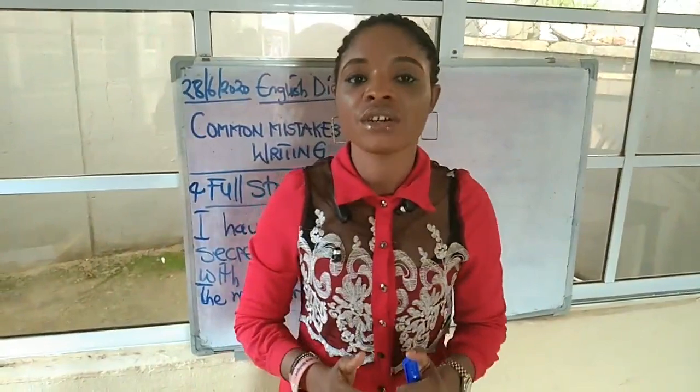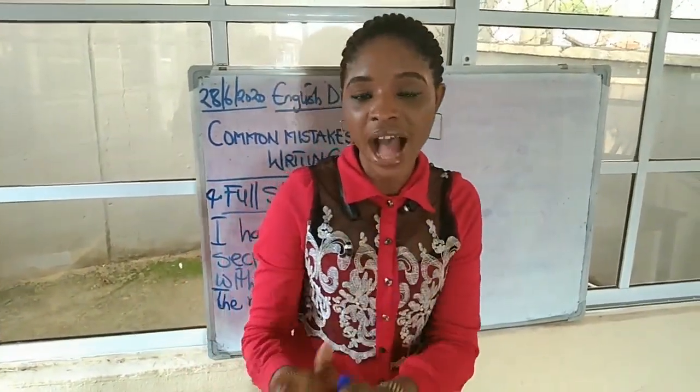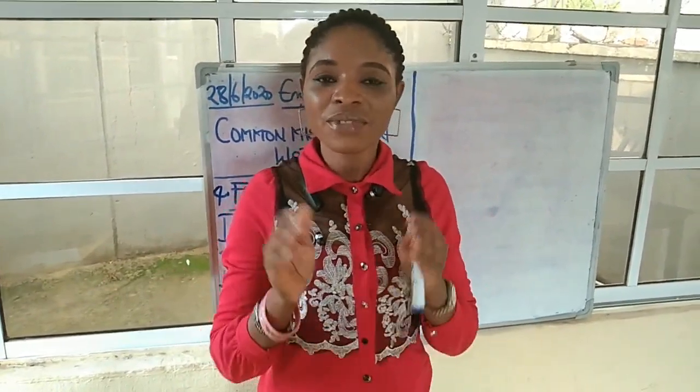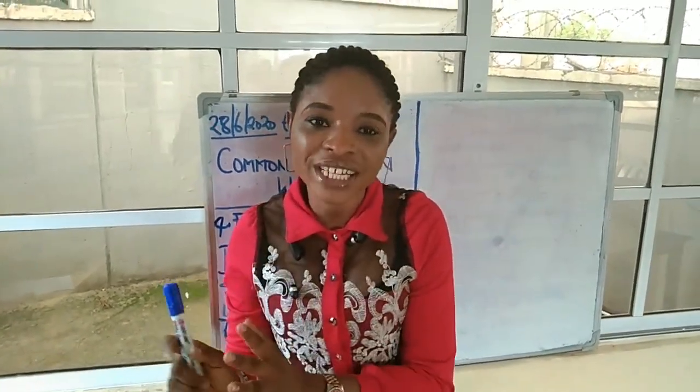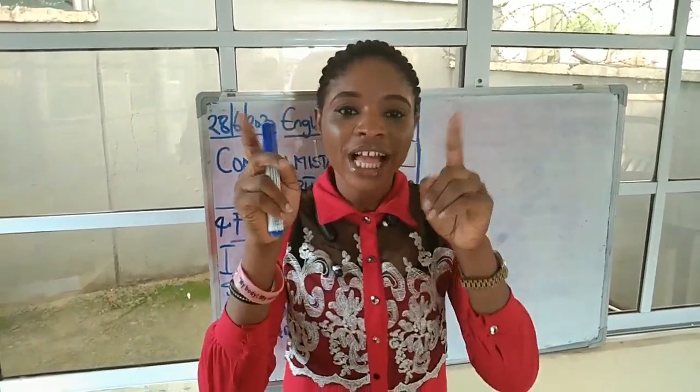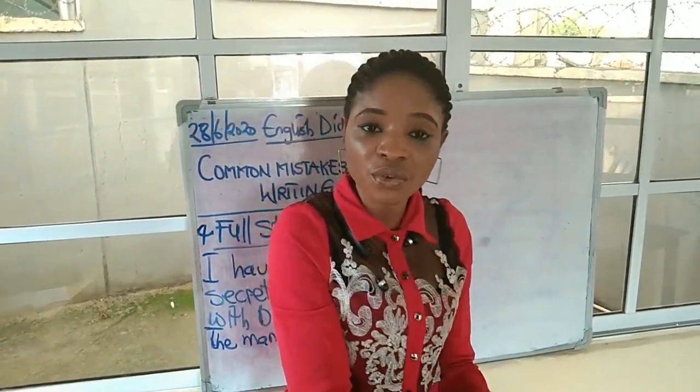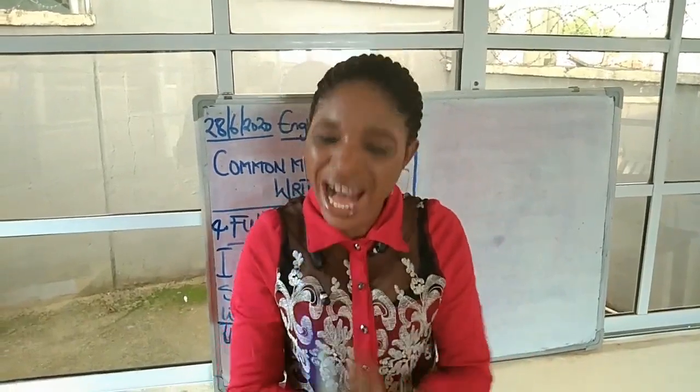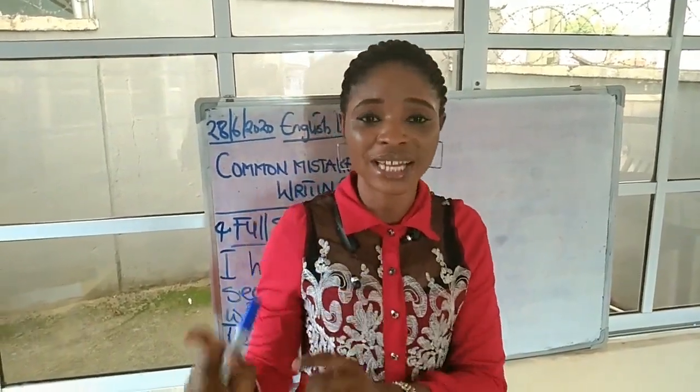The next mistake that we're going to consider that people commonly make with the writing is the small letter I mistake. Whenever letter I appears in a word and it's standing alone, it's not in company of other words, that letter I must always be in a capital letter.